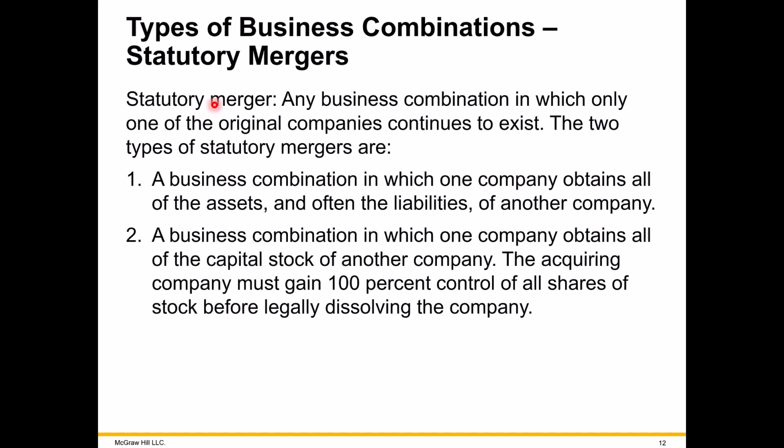Either the acquiring company is going to buy the assets of the acquired company and assume the liabilities of the acquired company, and then the acquired company is going to be dissolved, going out of business, liquidated.